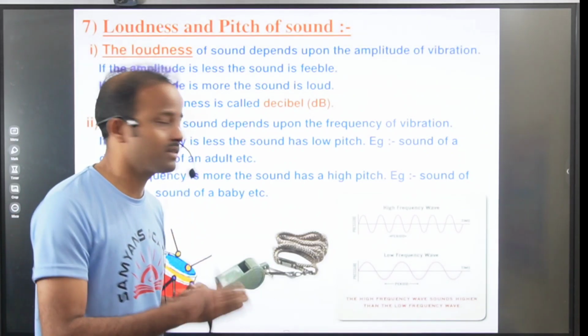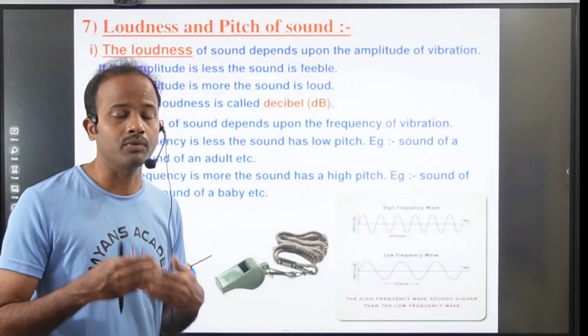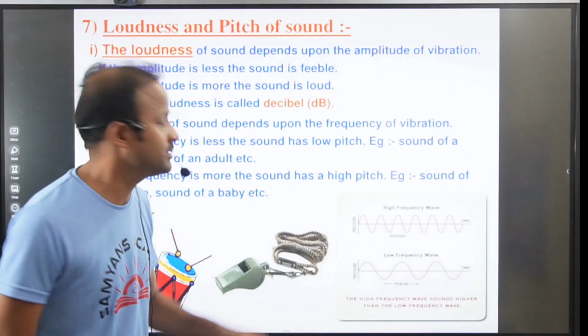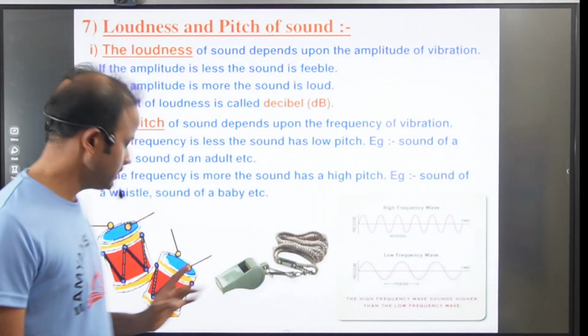This means the vibrations produced in 1 second of time are more. Is it clear, everyone?